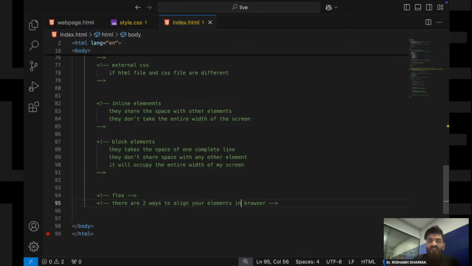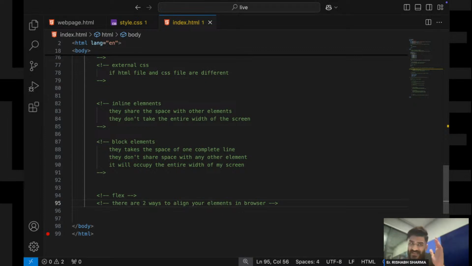So there are two ways to align your elements. The first one is you can align left to right. See, it's not a 3D part. The browser is not 3D for us right now, although it is 3D too, but for now we are assuming the 2D part. Now we have two ways: either I can align my elements left to right, or I can align my elements top to bottom.